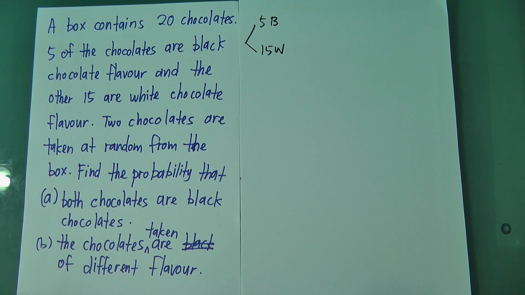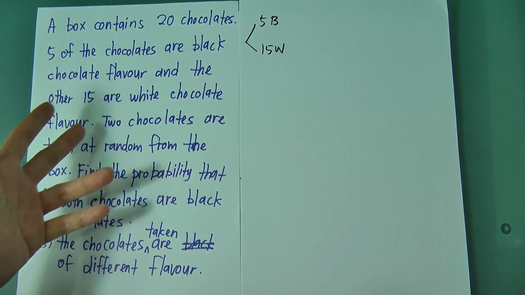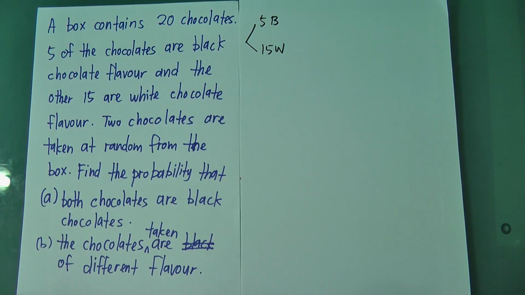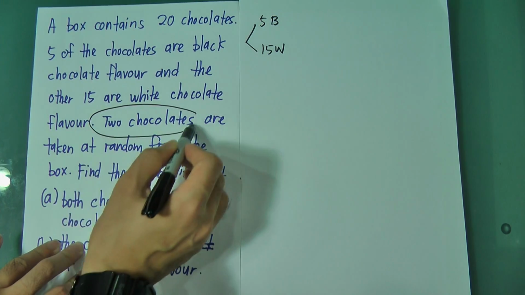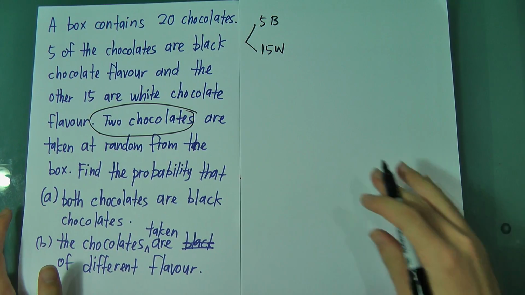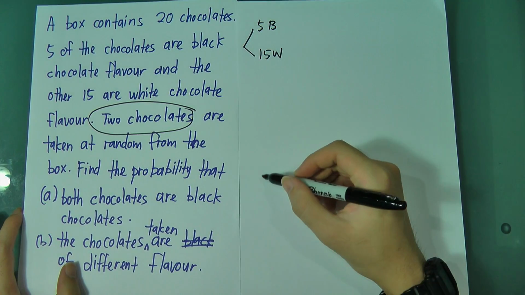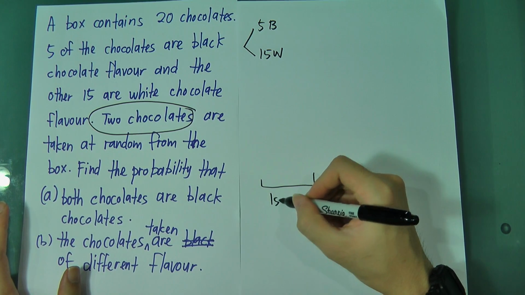Okay, in this case, because you only have black and white, how I'm going to draw my tree diagram is, you need to take 2 chocolates. So I assume I will take one at a time. So this time I'm going to change the method. Now this one is the first time.